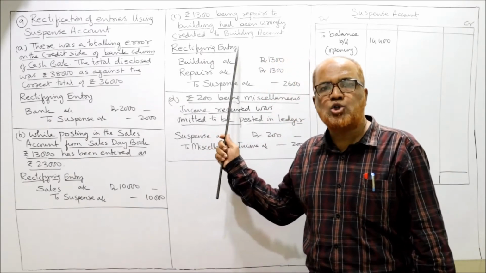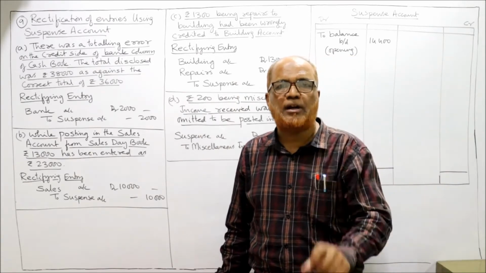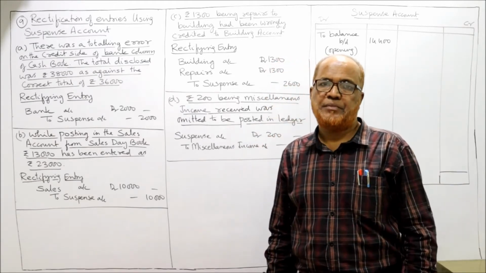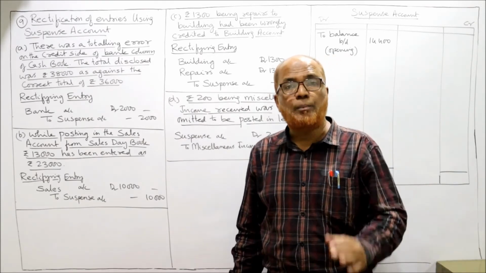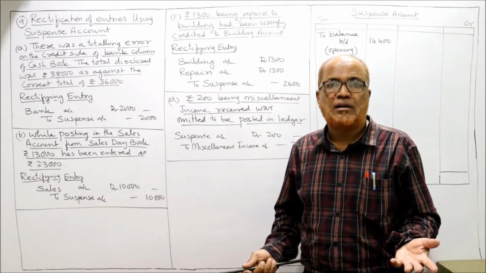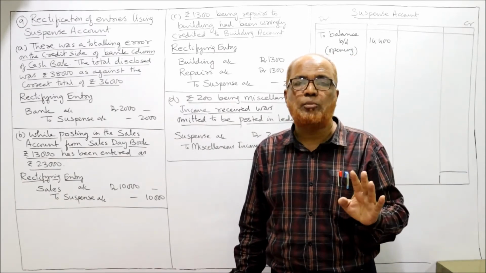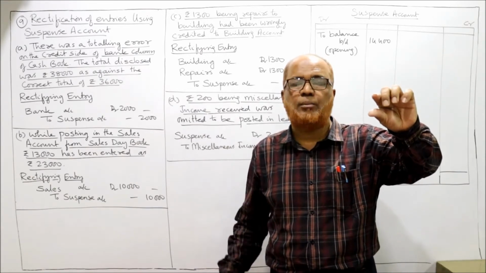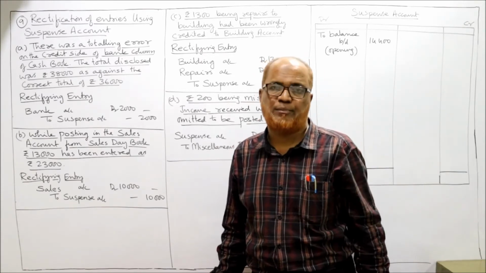Secondly, the repairs account should have been debited, because when we incur some expenditure on repairs, repairs should be debited. But instead of debiting repairs, he has credited the building account. The building account we have debited. Now the repairs account also you debit, because we have not debited it. Both accounts should be debited. Repairs account should be debited because it was not debited earlier. Building account to be debited because by mistake it was credited.